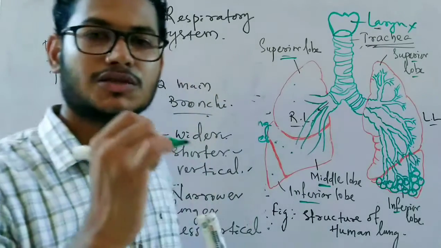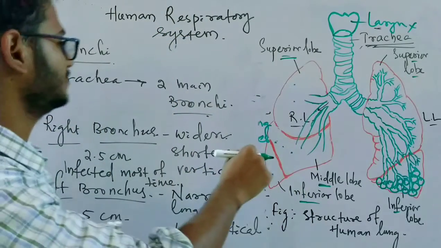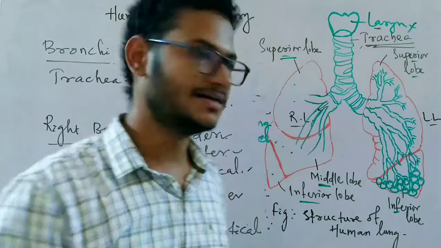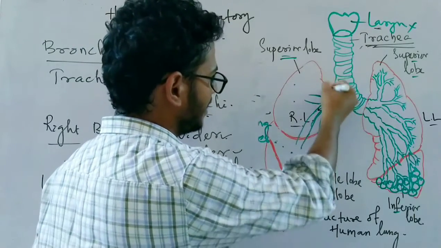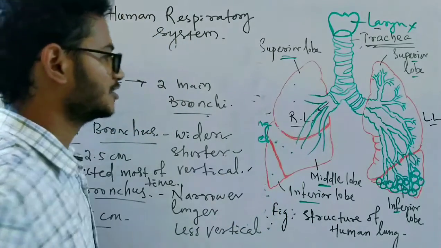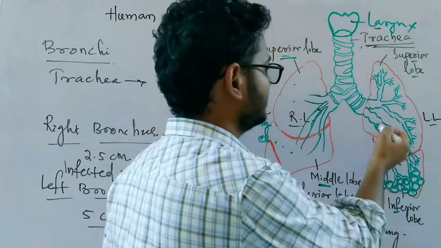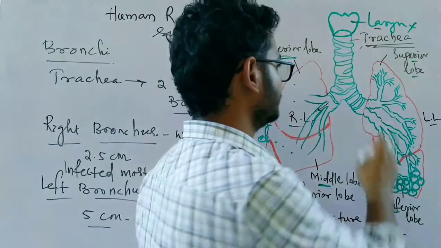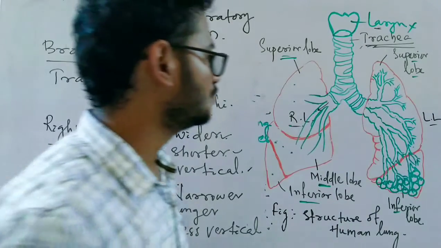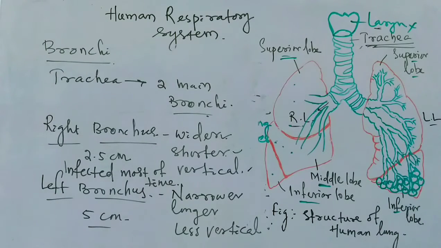The hilum is the point at which the two bronchi enter the lungs. So after entering at the hilum, the right bronchus divides into three parts because the right lung has three different lobes. Likewise, here you can see, as I have drawn already, the left bronchus is divided into two branches because in the left lung there are only two lobes, the superior and the inferior.